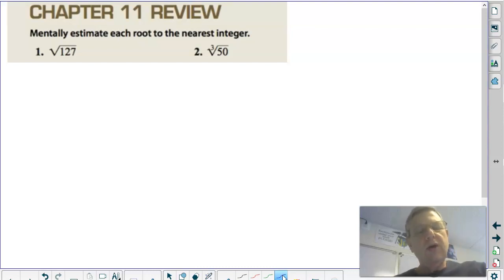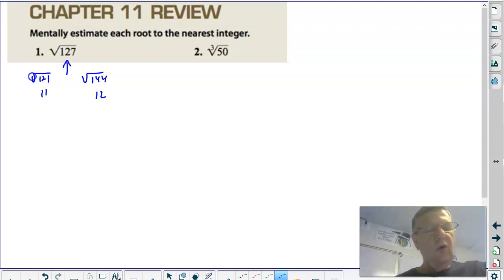Here's what I'm trying to think of. The square root of 127. Now, I know the square root of 81 is 9. The square root of 100 is 10. The square root of 121 is 11. And I know the square root of 144 is 12. Those are the two integers.